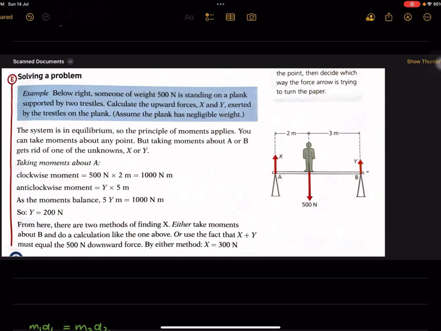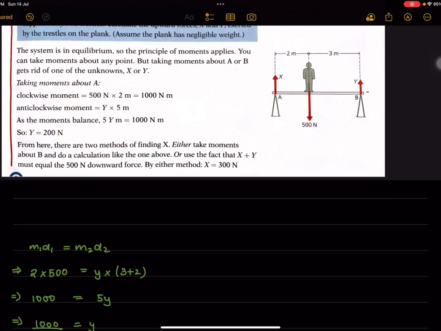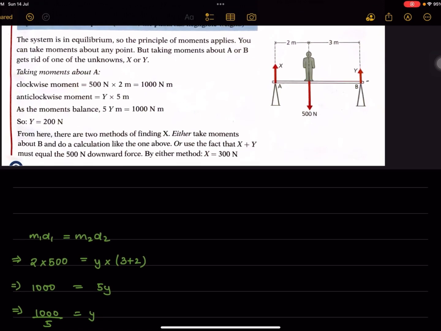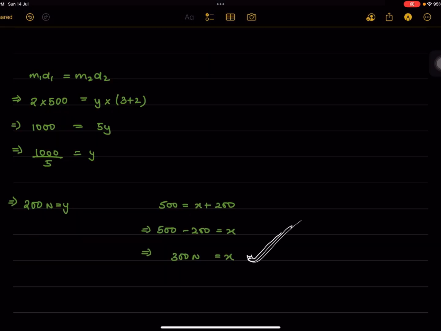1000 will be equal to the anti-clockwise moment, Y and the whole distance, so 2 plus 3, which is 5. 1000 equals 5Y, and Y equals 200 Newton. And since it's in equilibrium and the total downward force is 500, the total upward force would also be 500. And since Y equals 200, 500 equals X plus 200. Very good. X is equal to 300. That's excellent.